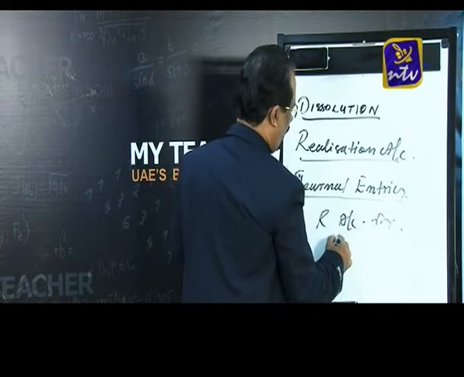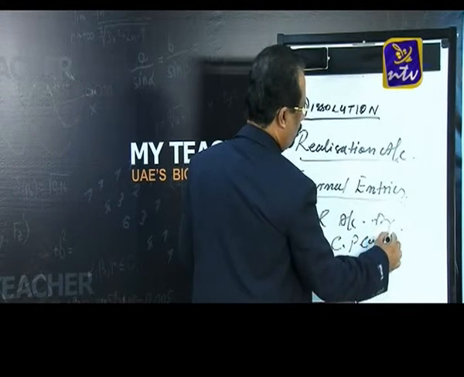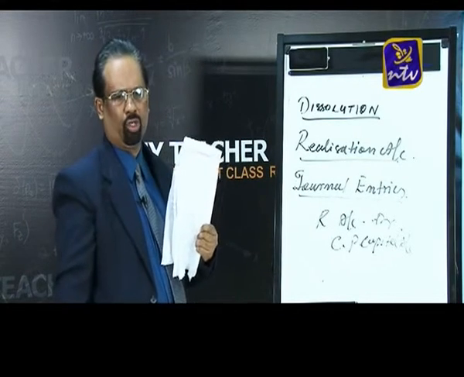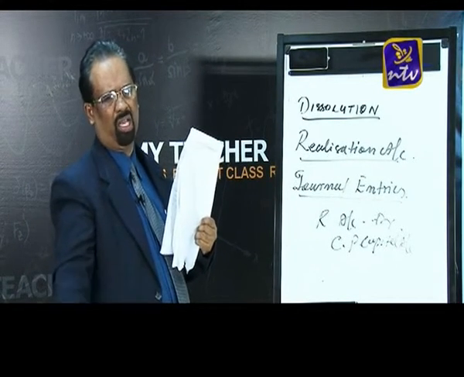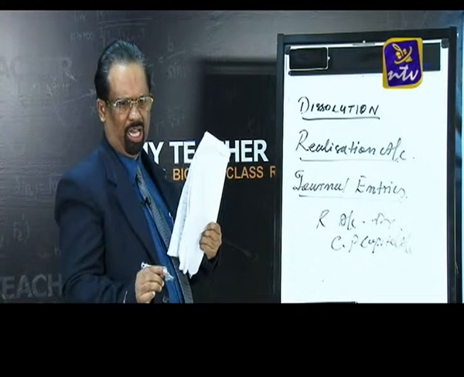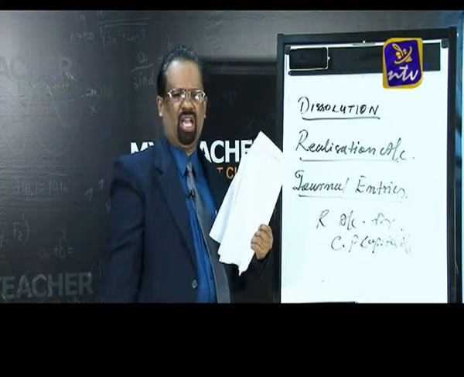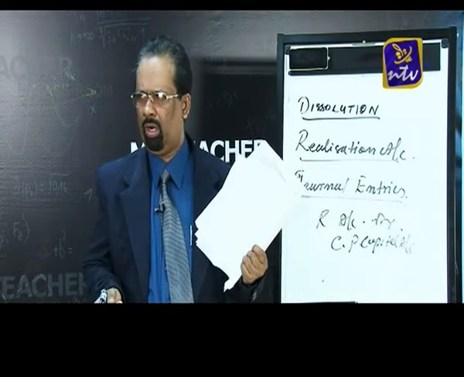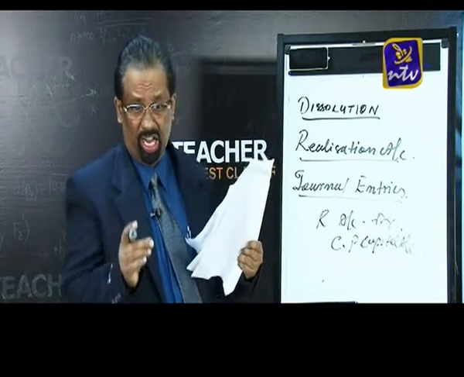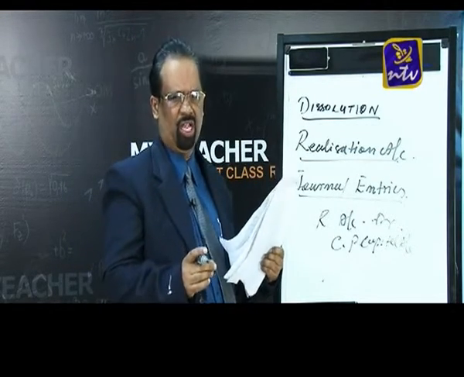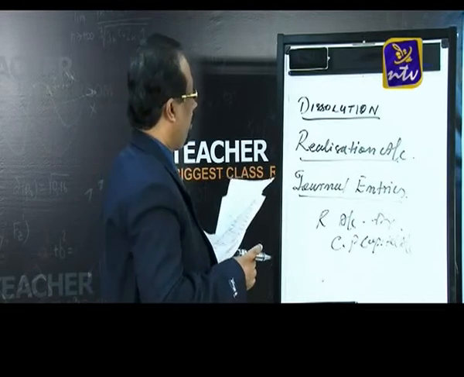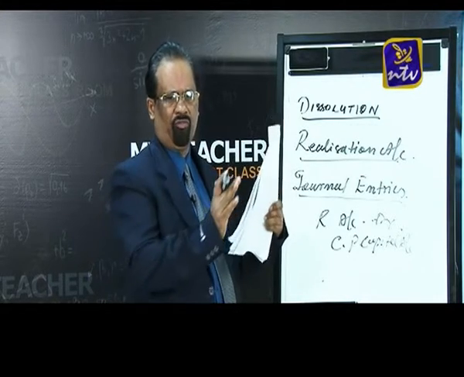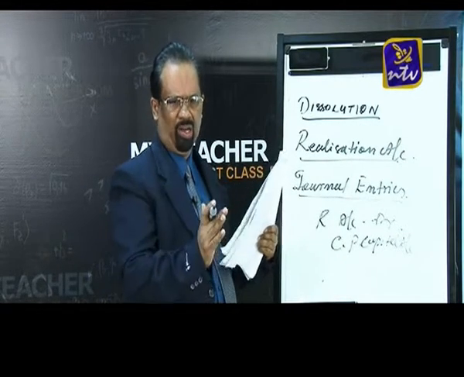So the journal entry will be realization account debtor to concerned partner's capital account. So the entry will be realization account debtor to what? Concerned partner's capital account. See once again, if any partner is taking over any assets, the journal entry will be concerned partner's capital account debtor to realization account, or if any partner is paying the firm's liability, the entry will be realization account debtor to partner's capital account.